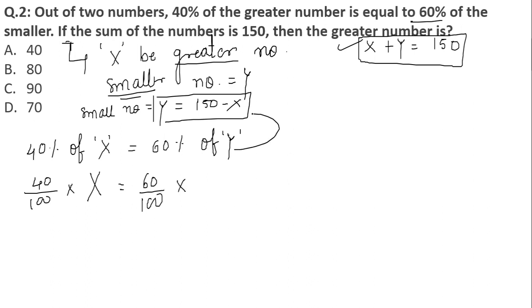Now the value of y, can I insert this value of y, that is equal to 150 minus x? Okay, so 150 minus x. So I have to find the value of this bigger x over here. I just want to make sure that this should be differentiated from the sign of the multiplication over here.